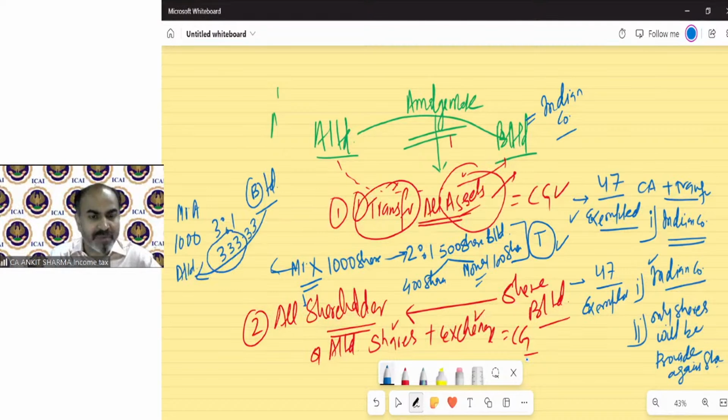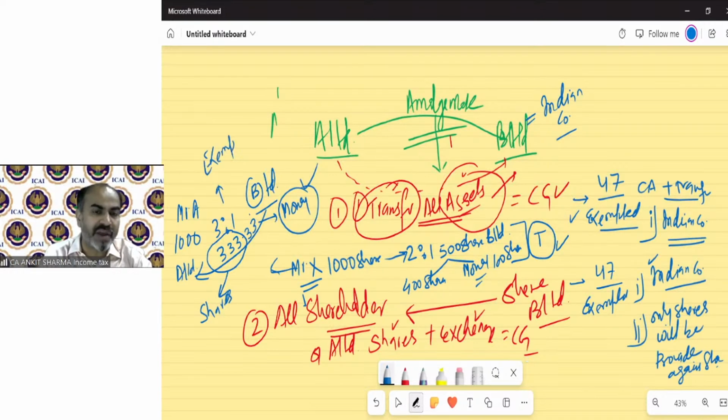This portion can be given as shares, but the fraction, that means 0.33, cannot be provided in share form. So for this, he is paid money. In case of a fraction of a share, if money has been paid, that is allowed. So this transfer will still be exempted.